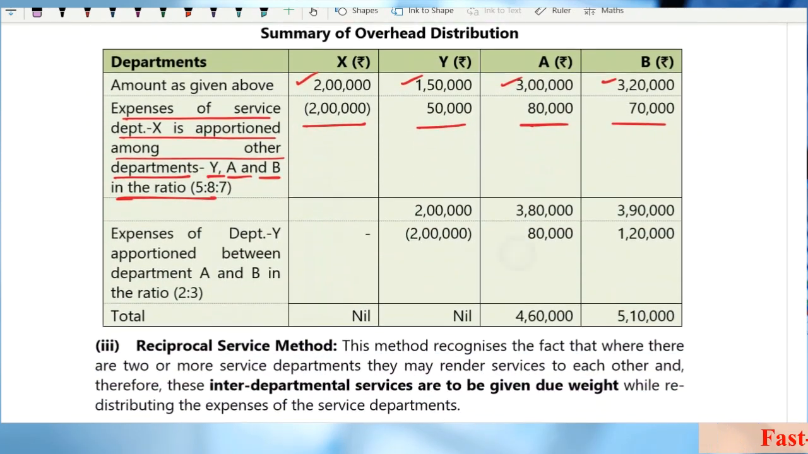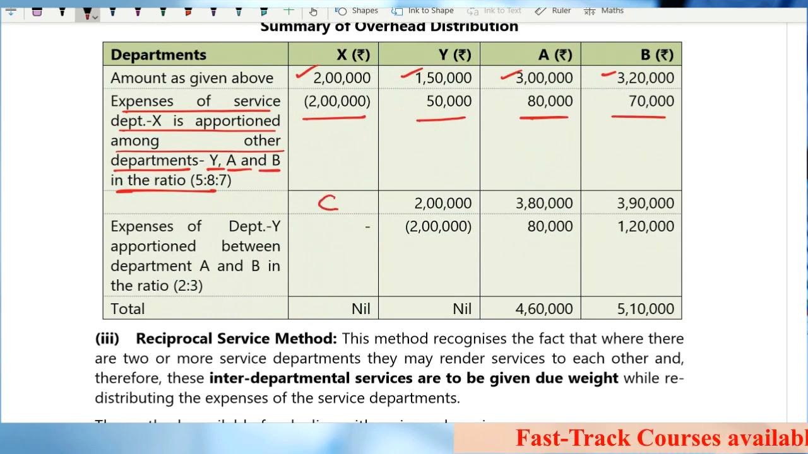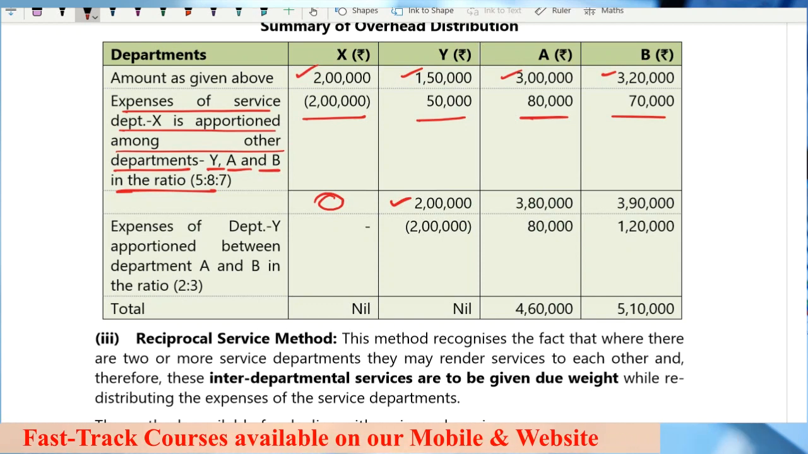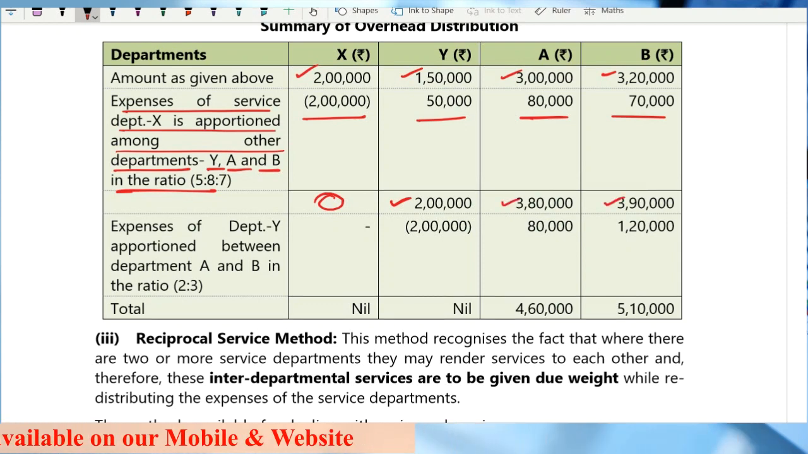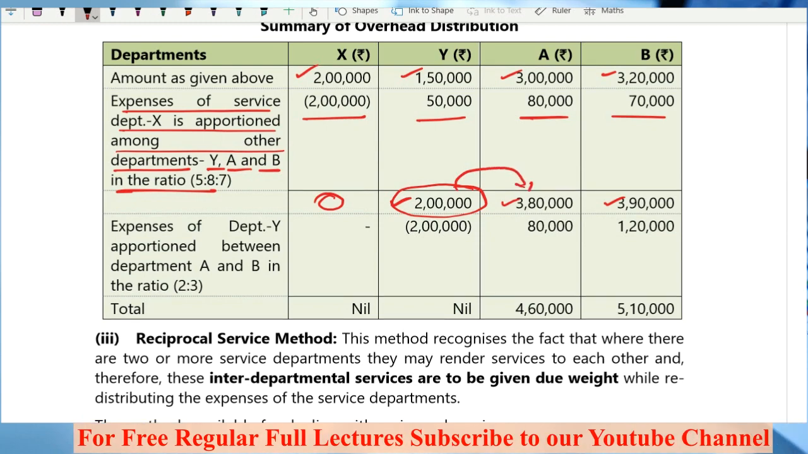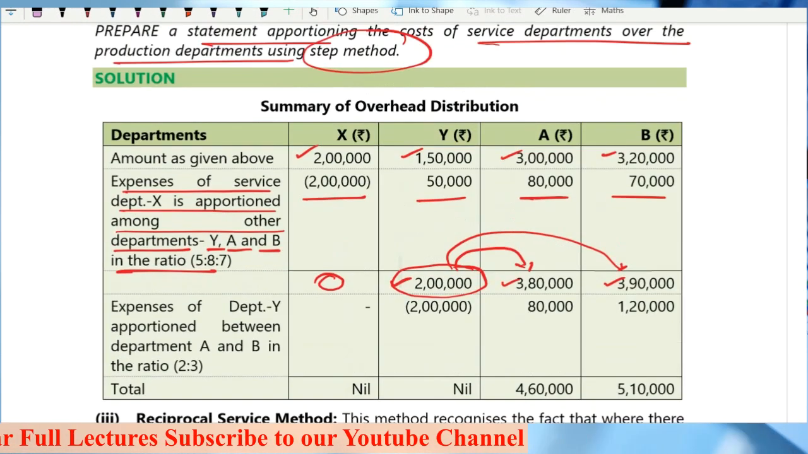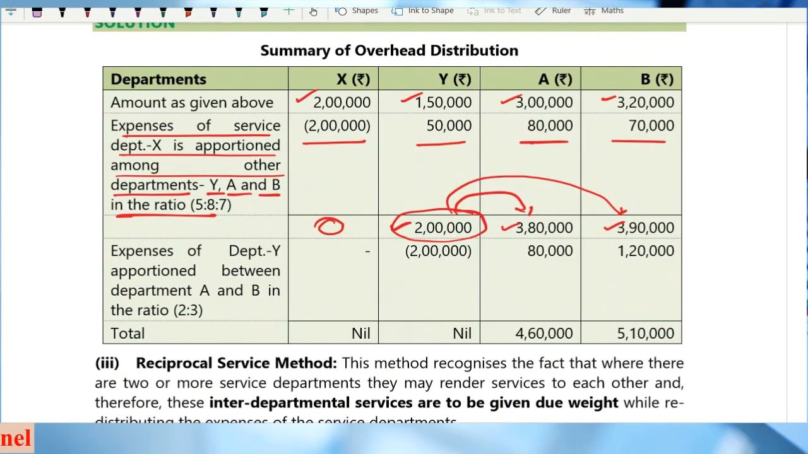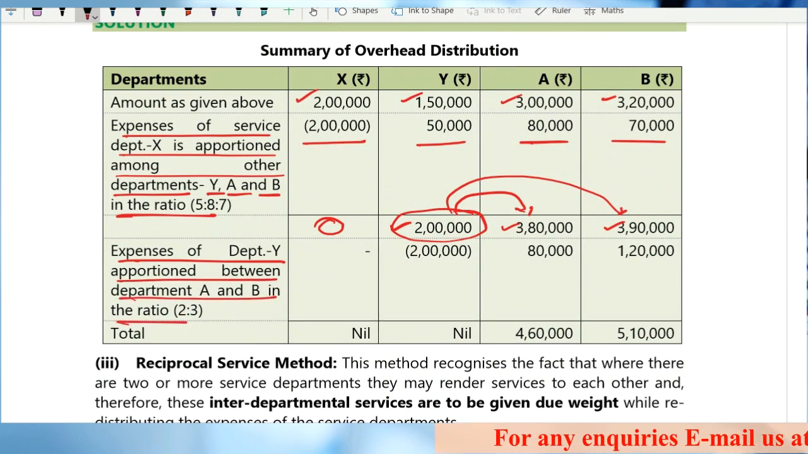Then here we are getting the zero figure. For Y, 1 lakh 50,000 plus 50,000 additional, so 3 lakh 80,000 here, 3 lakh 90,000 there. Now the next step is to distribute the total cost of service department Y between A and B, in the ratio of services provided, that is 4:6 or 2:3, one and the same thing. Expenses of department Y are apportioned between department A and B in the ratio of 2:3.